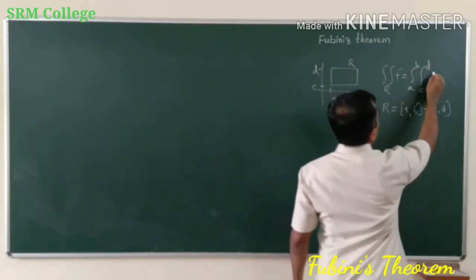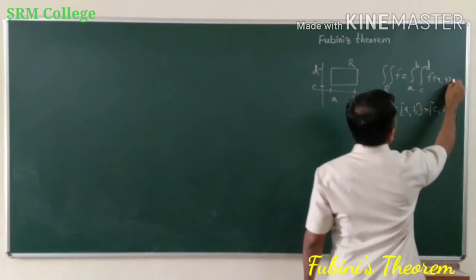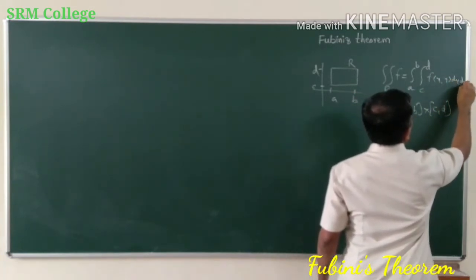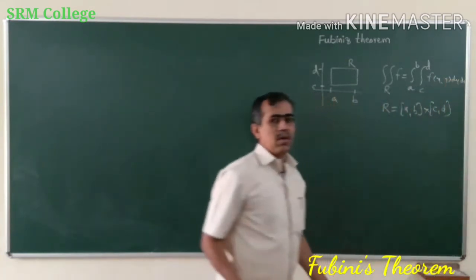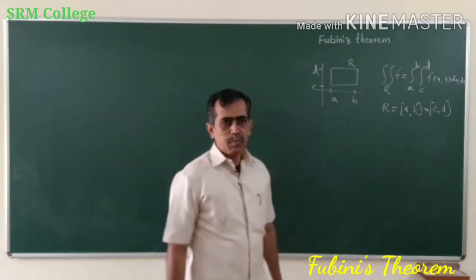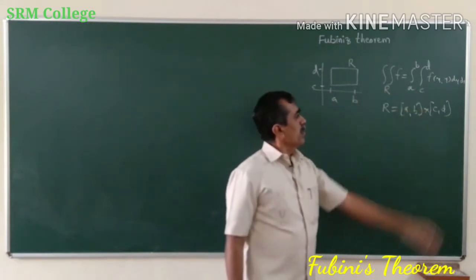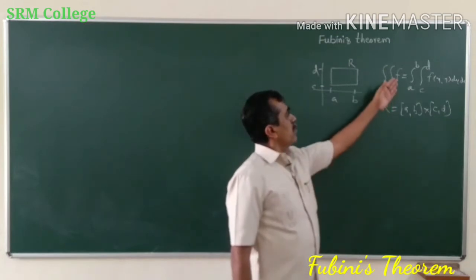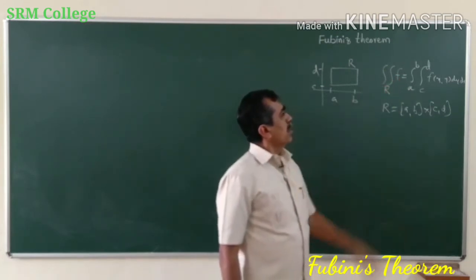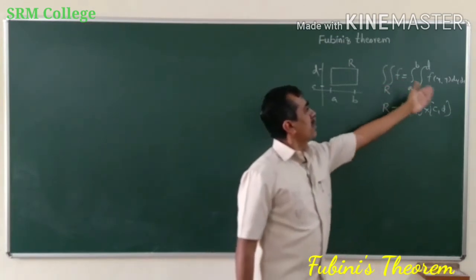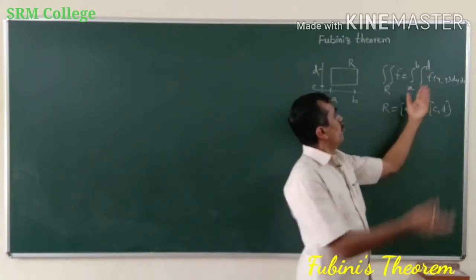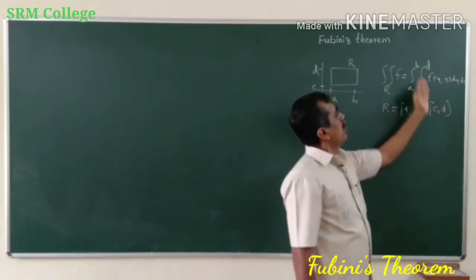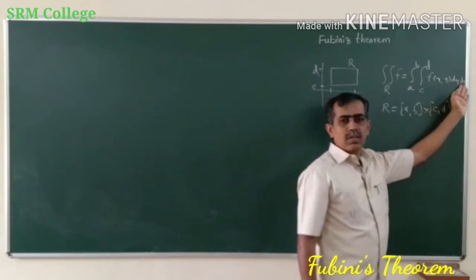Means we are repeating the integrals of this function f of xy dy dx, or maybe dx dy. So this is how Fubini's theorem tells us to express double integral of a function f over a rectangle R in terms of repeated integrals, either a to b, c to d, or you may change this to c to d, a to b, f of xy dx dy.